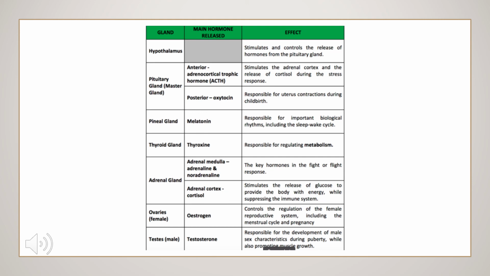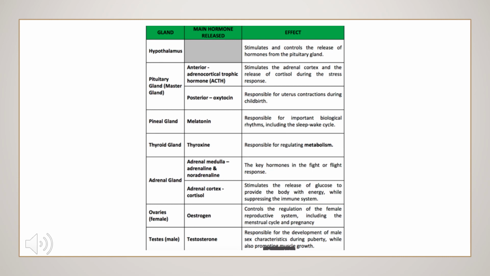Next, the pituitary gland, which is also known as the master gland. Here are two important hormones: ACTH, from the anterior pituitary, and oxytocin, from the posterior. ACTH stimulates the adrenal cortex and the release of cortisol during the stress response. So in a state of stress, this hormone is very active. Oxytocin is responsible for uterus contractions during childbirth, so it is released during the delivery process.